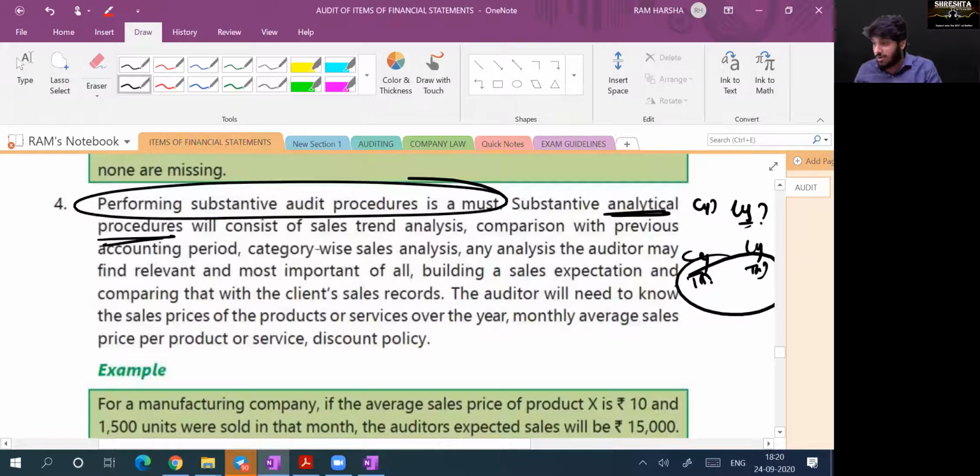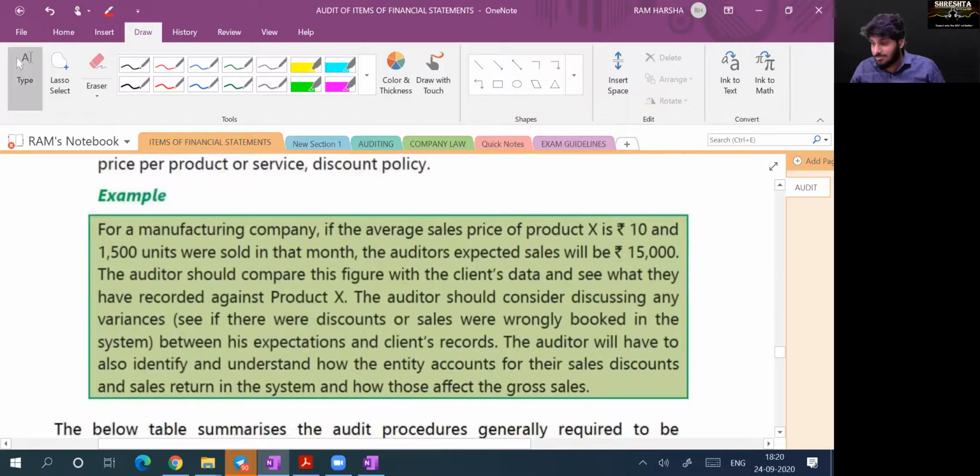Is there any wrong accounting? Category wise sales analysis, yes or no? The sales exceptions, comparing that with client sales record. So all that. Suppose examples are given, you look at the examples and all later on.